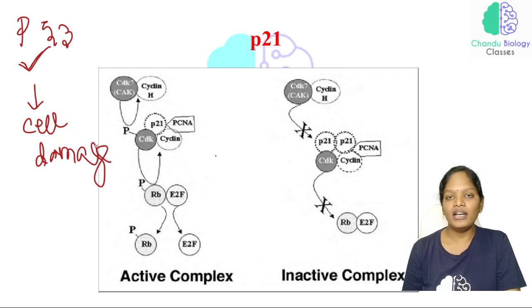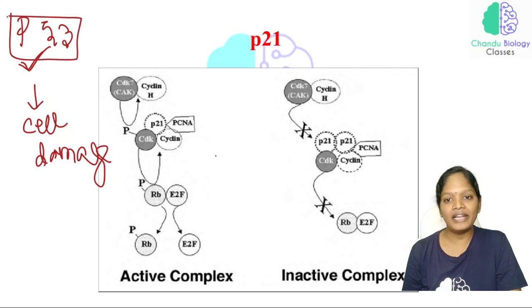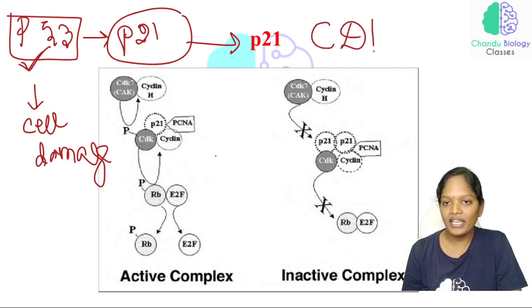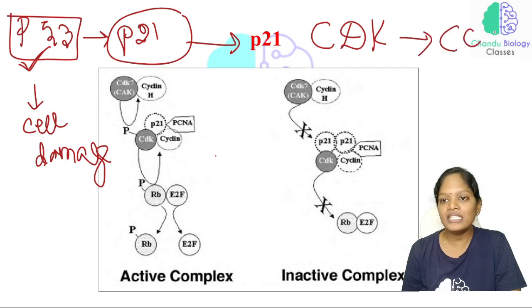If any cell damage occurs, P53 is getting activated. Now if P53 is getting activated, P21 is also getting activated. If P21 is getting activated, it inhibits the cyclin dependent kinases. If the cyclin dependent kinases are inhibited, there will be no cell cycle.